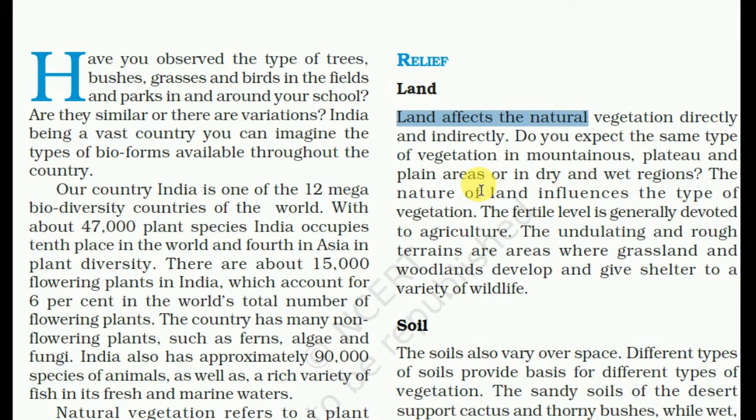Do you expect the same type of vegetation in mountains, plateaus and plains, in dry and wet regions? There is different vegetation in the mountains, plateaus and plain areas due to the different types of land. The nature of land influences the types of vegetation. The fertile land is generally devoted to agriculture. The undulating and rough terrain are areas where grassland and woodland develop and give shelter to a variety of wildlife.